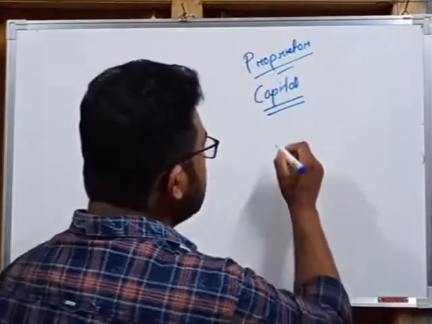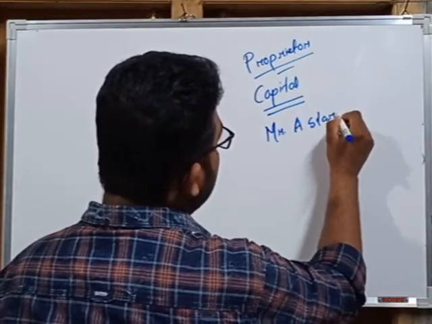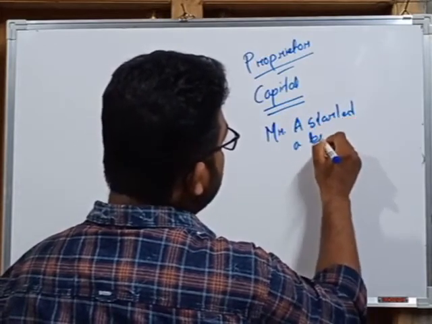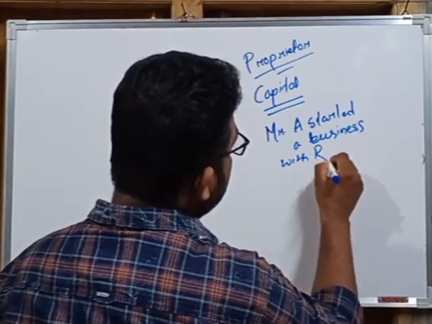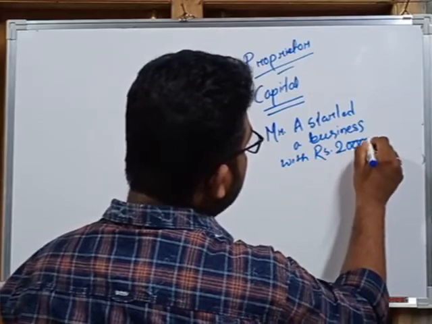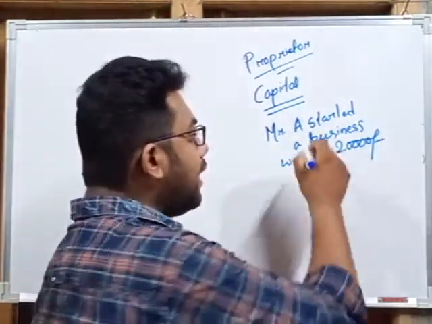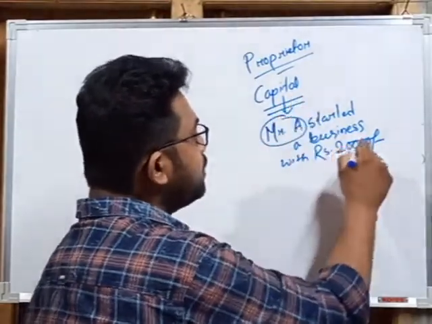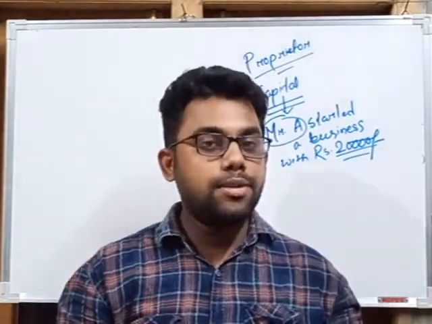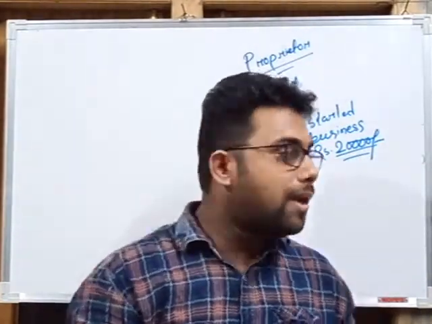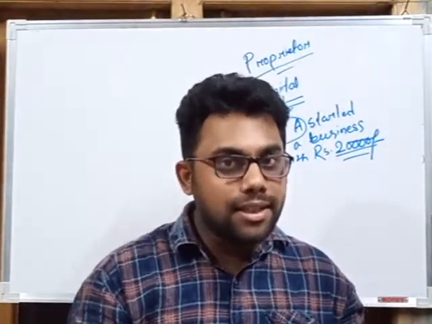Suppose Mr. A started a business with rupees 20,000. In such a case, we can say that the capital of Mr. A is rupees 20,000. Capital can be money and capital can be asset. What is asset, we will discuss later.